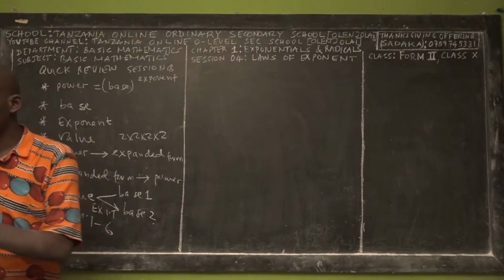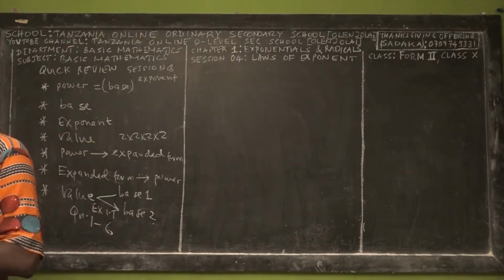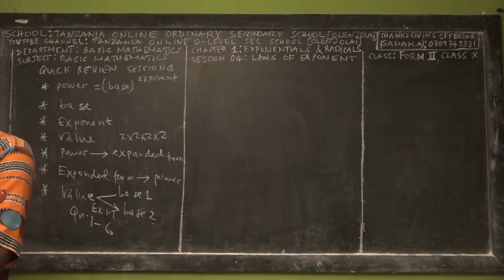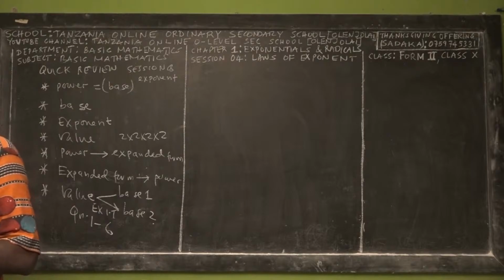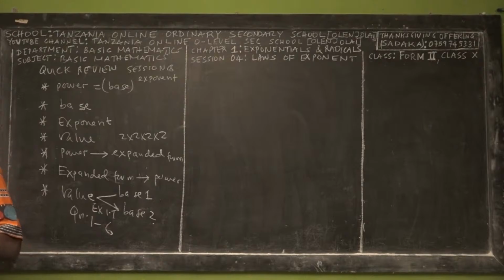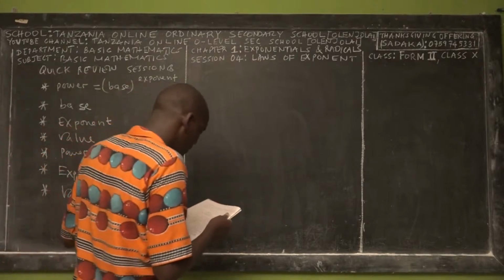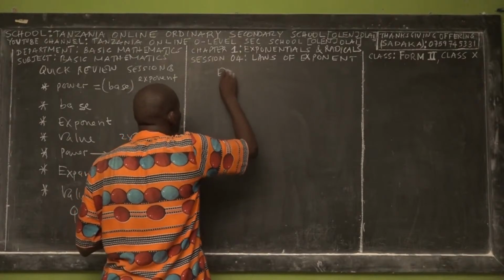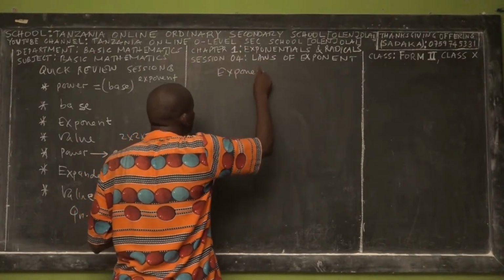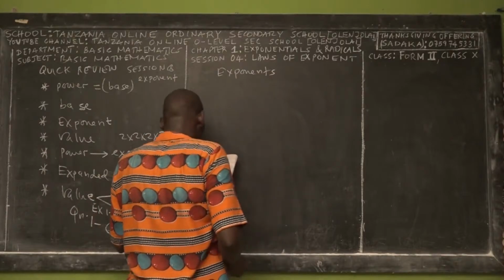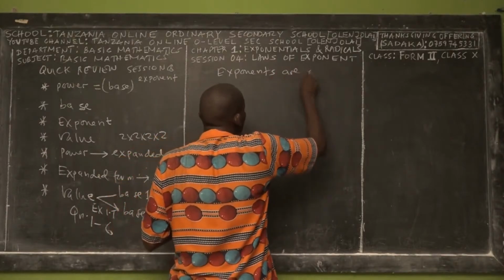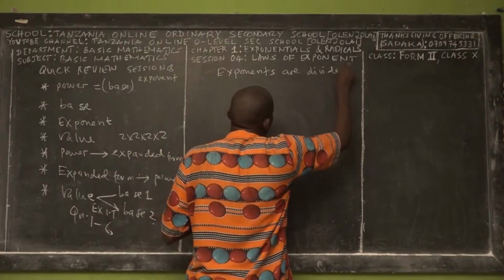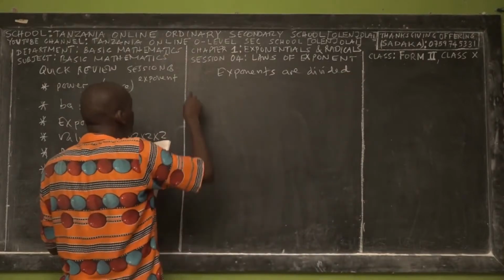So today we are going to deal with the laws of exponents. Say with me: laws of exponents. Say it so that you write it in your mind and can pronounce what we are going to learn. So let us go to today's session. Exponents are divided into three groups.